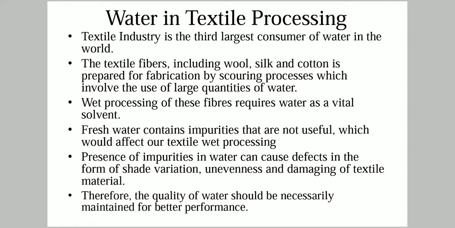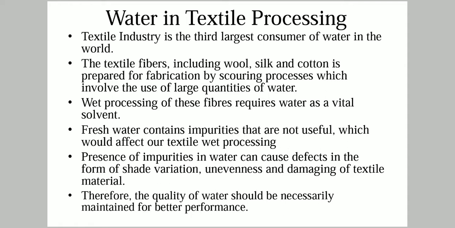Water is obtained from natural sources mostly, and this fresh water contains impurities that might not be useful and may affect our textile wet processing. Hence, water, though obtained from freshwater sources, is pre-treated.